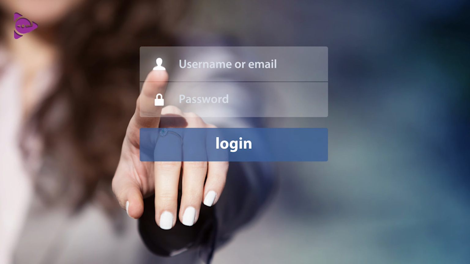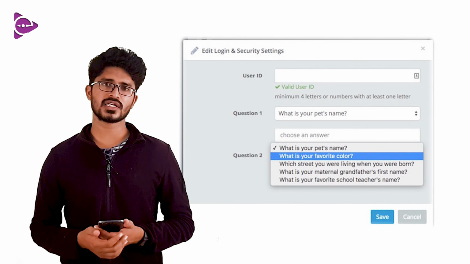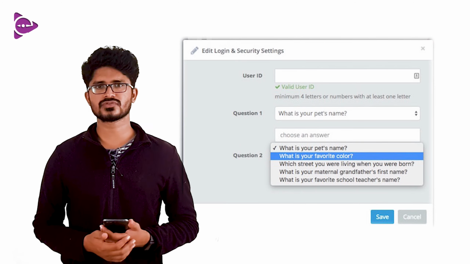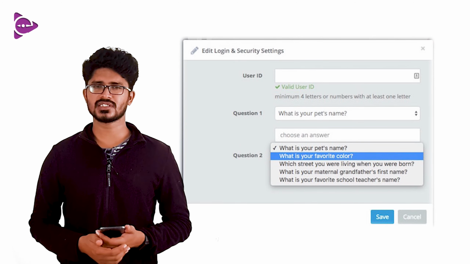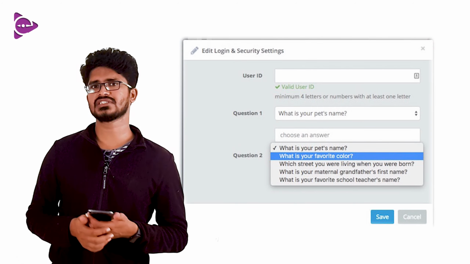For this examination, you will be provided with a login ID and password. The user ID for the examination is the same as the mail ID you specified in the application form, but you will have an option of setting up your own password. There are chances people will forget their password, so it is advisable that you note it down somewhere. You will also have an option to set a security question for retrieving your password. If you forget your password, you can change it only using that security question. So it is advisable that you note down the password as well as the security question and answer for the login information.